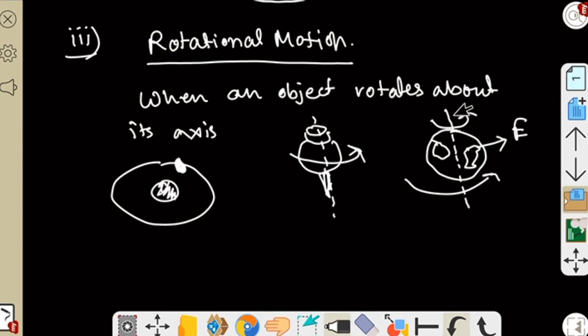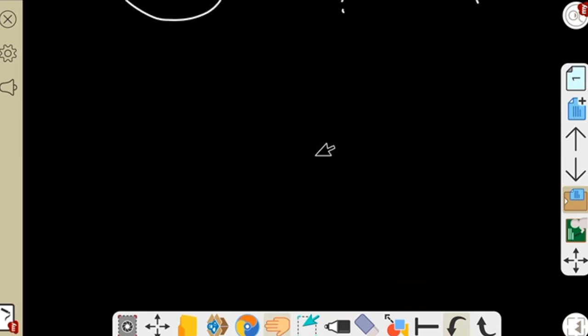So if something is rotating around its axis, then we can say that the type of motion is rotational motion. Let us discuss the fourth type of motion, which is called periodic motion.